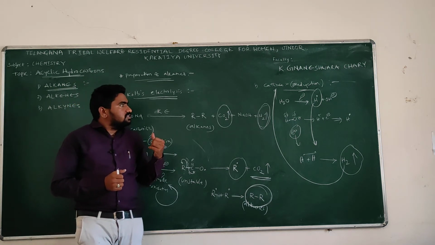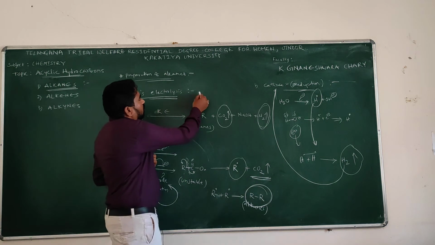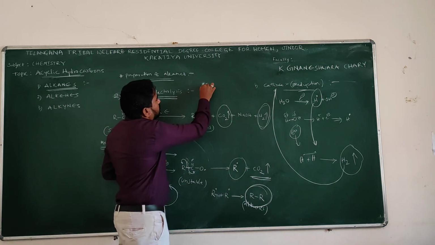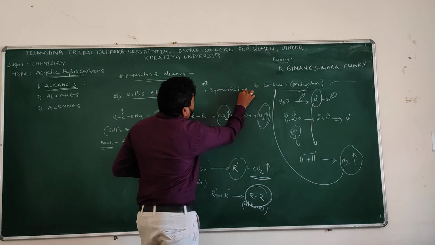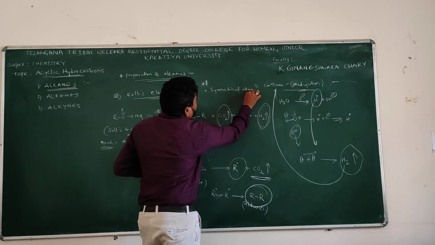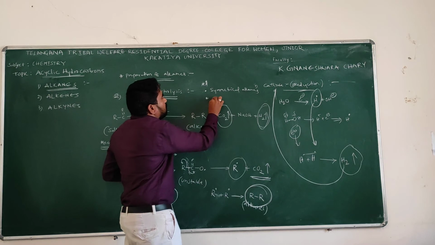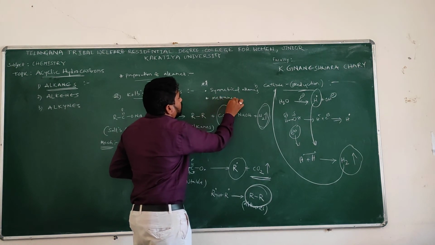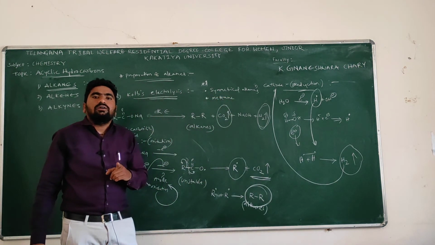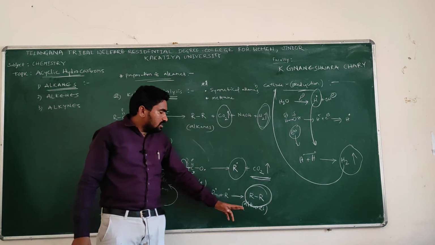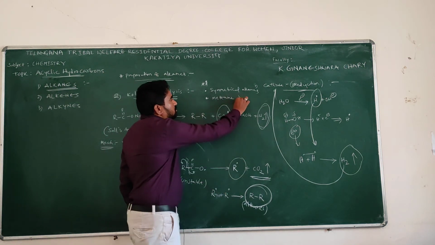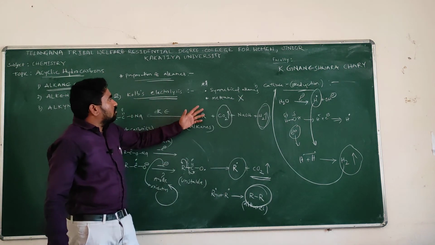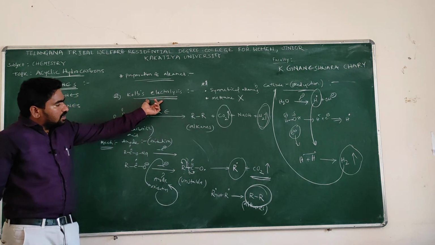The exceptional case is, first, we prepare only symmetrical alkanes. And one more thing is, we can't prepare methane, because methane consists of only a single carbon. With a single carbon we can't get symmetrical alkanes, so we can't prepare methane by Kolbe electrolysis, isn't it? So from Kolbe electrolysis we prepare alkanes.